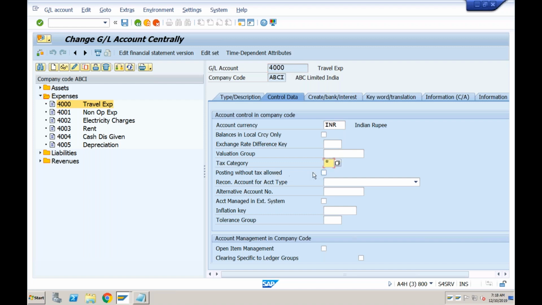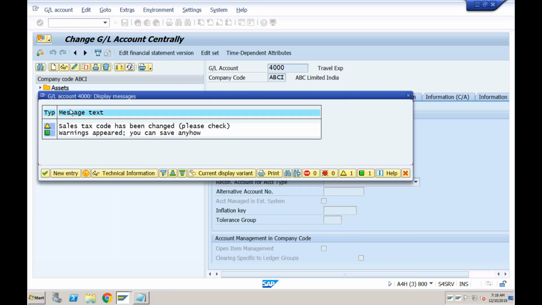Also please tick this indicator, posting without tax allowed. Sometimes if I don't want to use any tax code, the system should not throw me an error that tax code is mandatory. If I don't do this, what will happen? If I don't enter the tax code in my FB60 screen, then the system will throw an error that this account is relevant to tax code, but you have not entered any tax code. So both the star and the tick should be activated. Okay, and click on save.